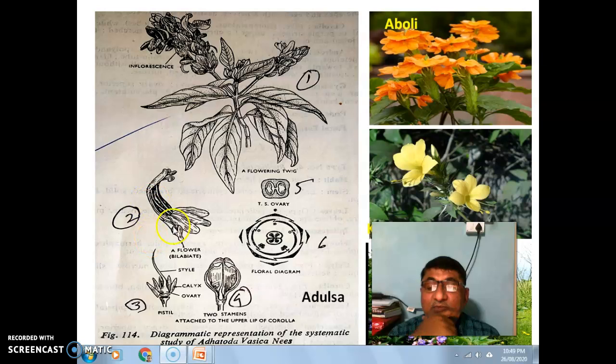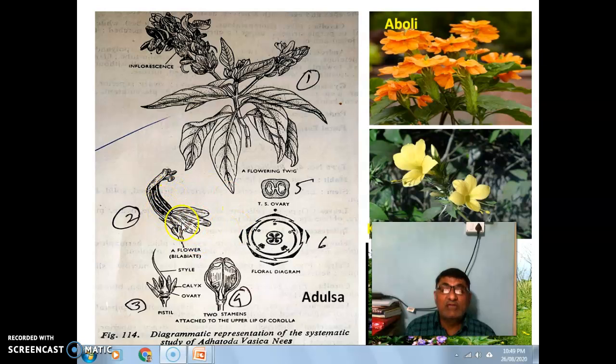Then this is a single flower. You can see in the single flower the corolla is united into 2 halves. One half is formed by a union of 3 petals and the other half is formed by two petals. So that way it forms a bilobed structure.